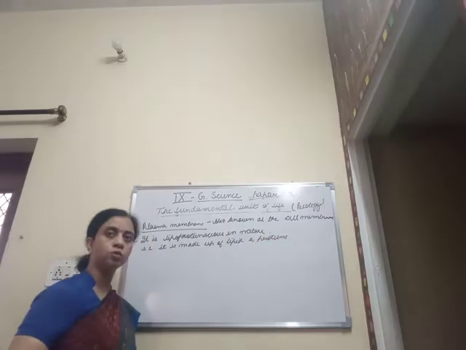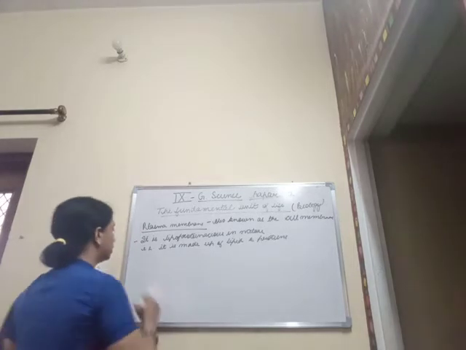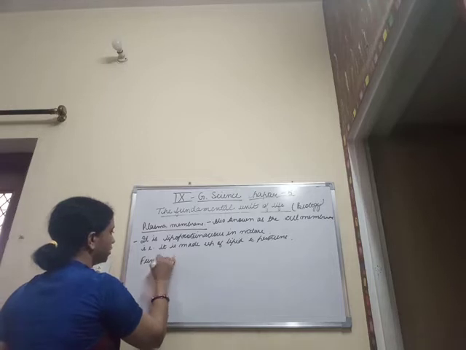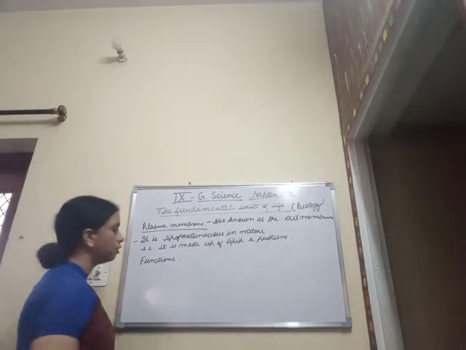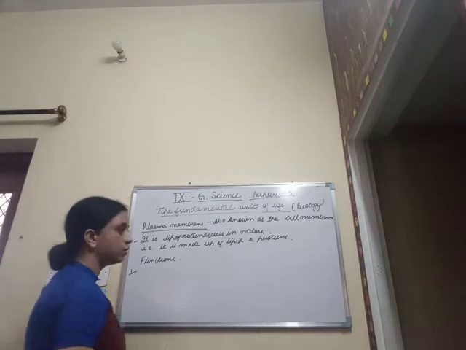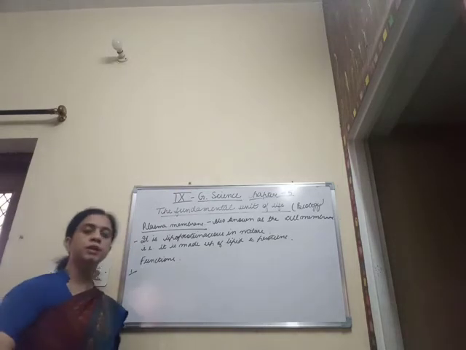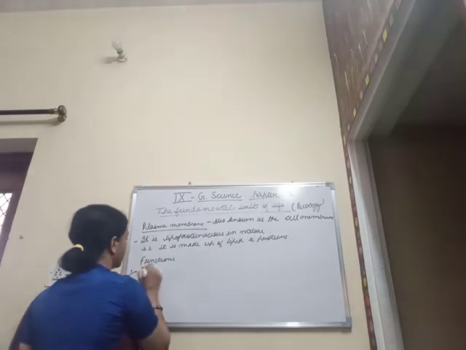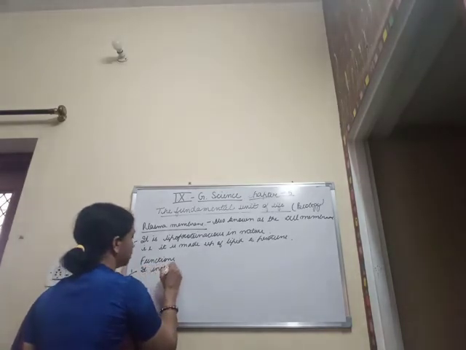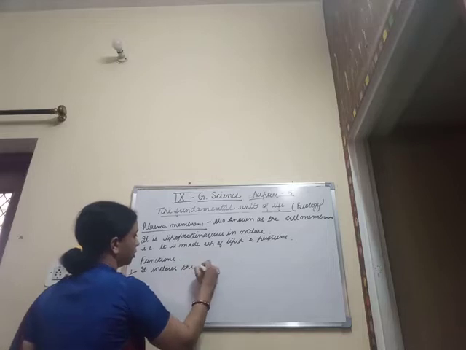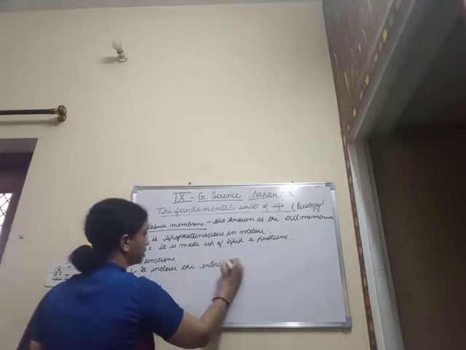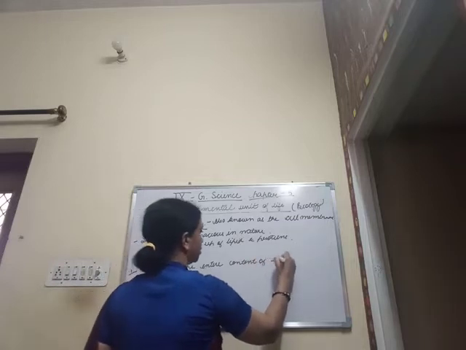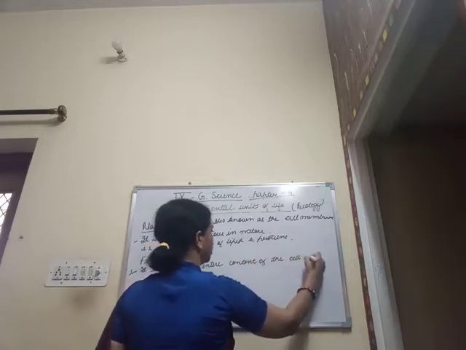Now, when we talk about the functions of the plasma membrane, the very first function is that it encloses the entire content of the cell within itself.